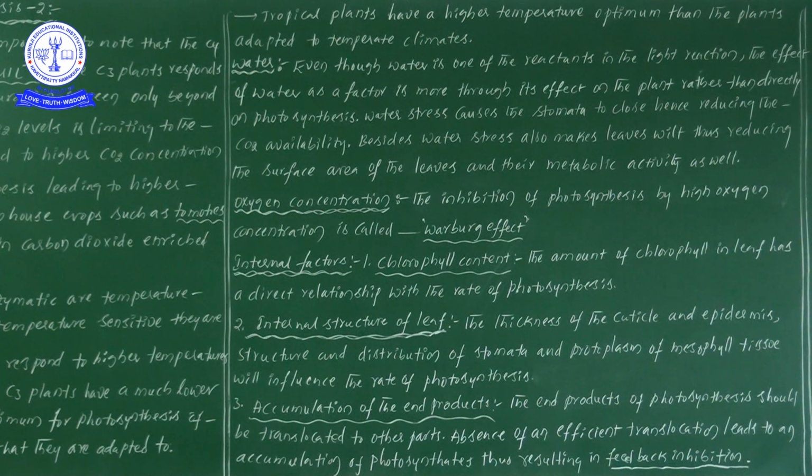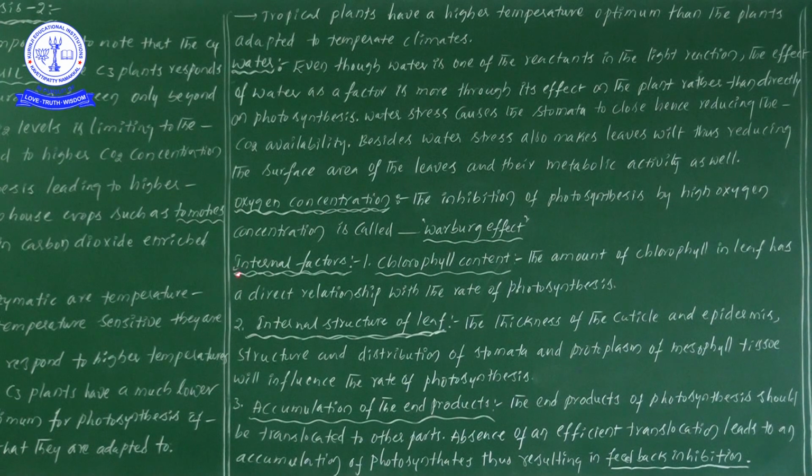A scientist, Warburg, observed that in the presence of a higher concentration of oxygen, the process of photosynthesis is inhibited. This phenomenon we call the Warburg effect: the inhibition of photosynthesis by high oxygen concentration.